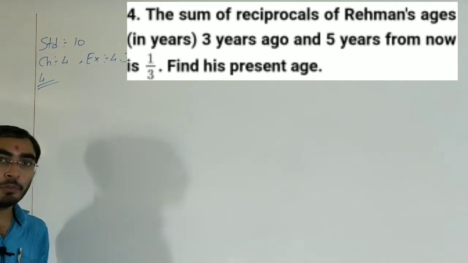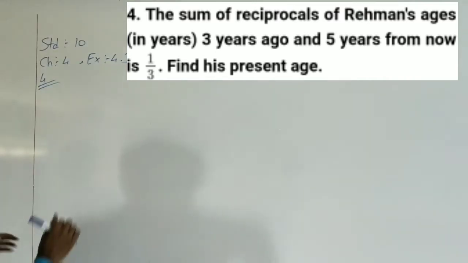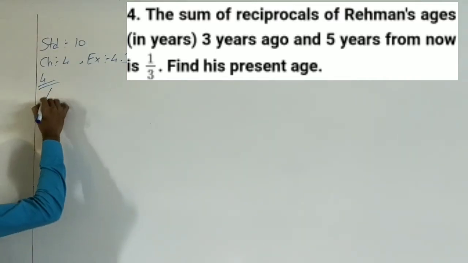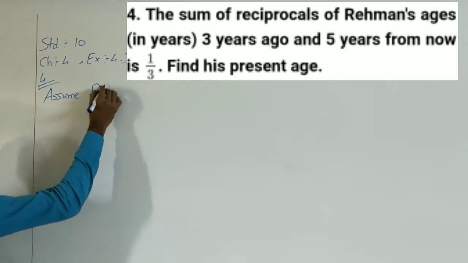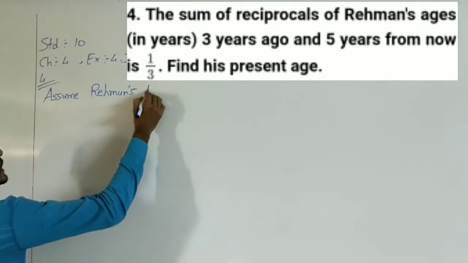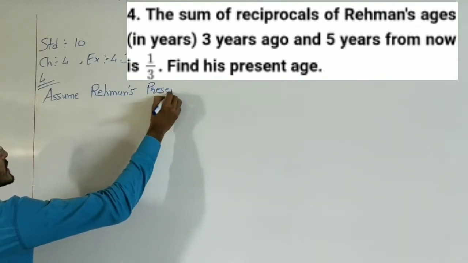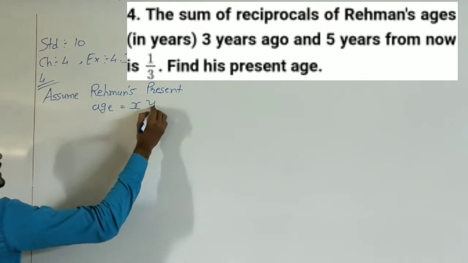Okay, so we need to assume our variable. So first of all, assume our variable. Write down, assume Rahman's present age is equal to x years.